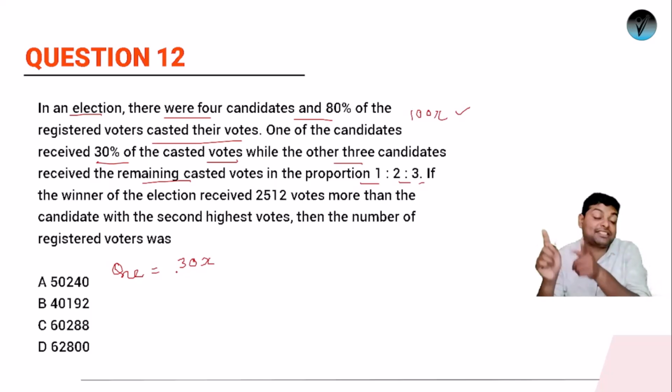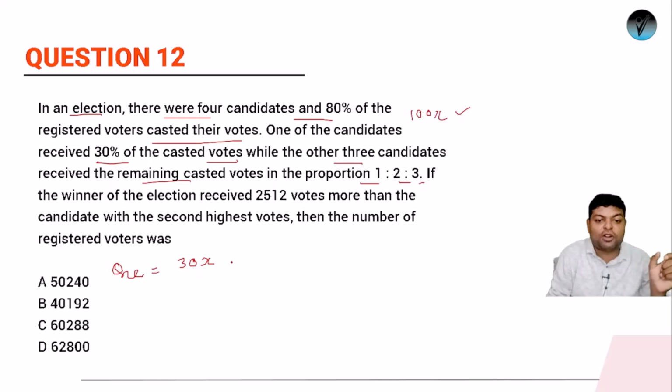ठीक है, जितने कास्टेड वोट्स है वो 100x है, तो जो कैंडिडेट को मिला होगा it will be 30x. Now the remaining 70x is distributed among 3 persons in the ratio of 1:2:3. ठीक है, next, if the winner of the election received 2512 votes, तो या तो विनर ये हो सकता है या तो इस केस में ये हो सकता है या तो इसको ज्यादा मिला होगा. So let's see कि how much it will be.